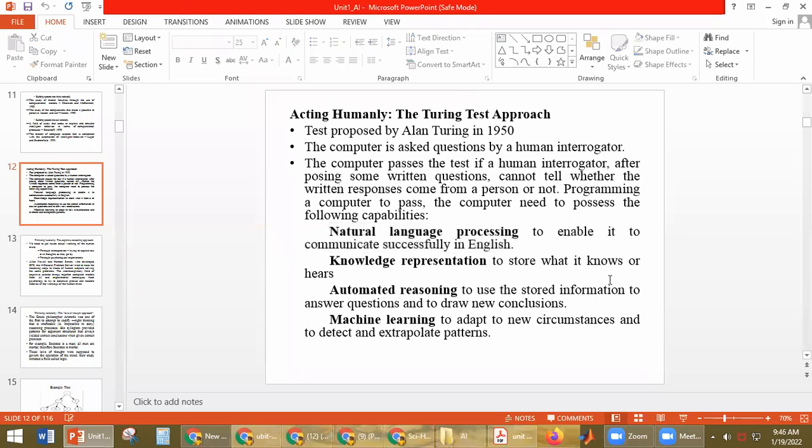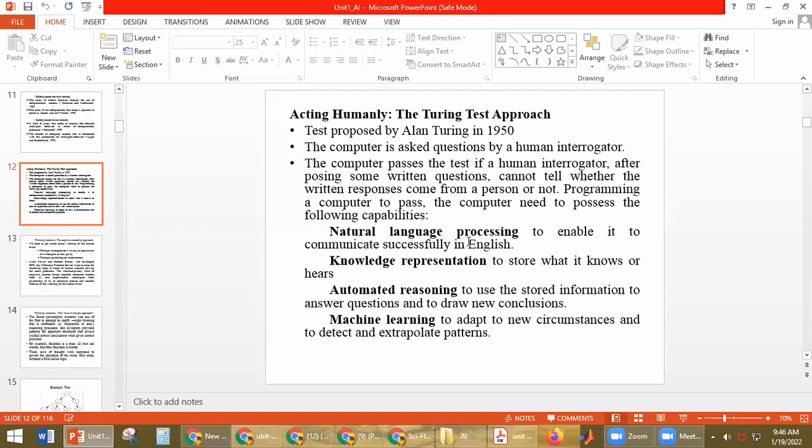The second one is knowledge representation. Whenever the human interrogator asks questions, every time the Turing test is going on, it should store the questions and answers. So knowledge representation is to store what it knows and whatever it hears.